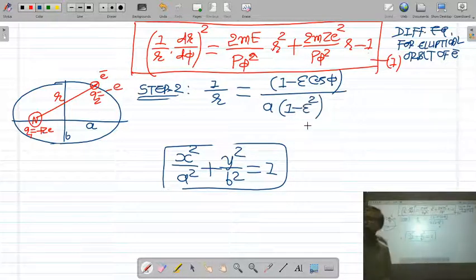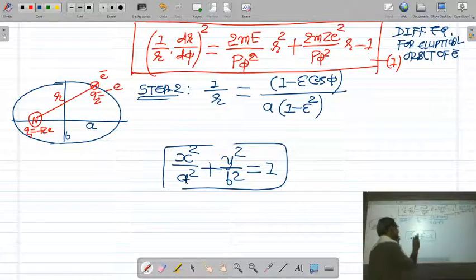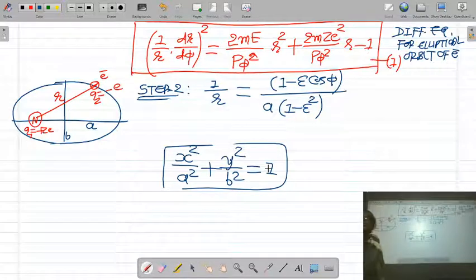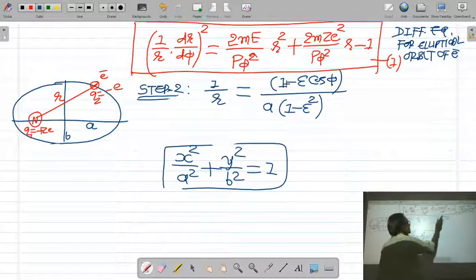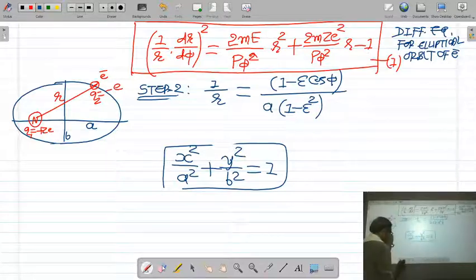This is the polar equation of an ellipse. So I have written both equations. The equation of an ellipse in Cartesian coordinates is x square upon a square plus y square upon b square is equal to 1. In polar coordinates, the equation of an ellipse is 1 upon r is equal to 1 minus epsilon cos phi upon a into 1 minus epsilon square.